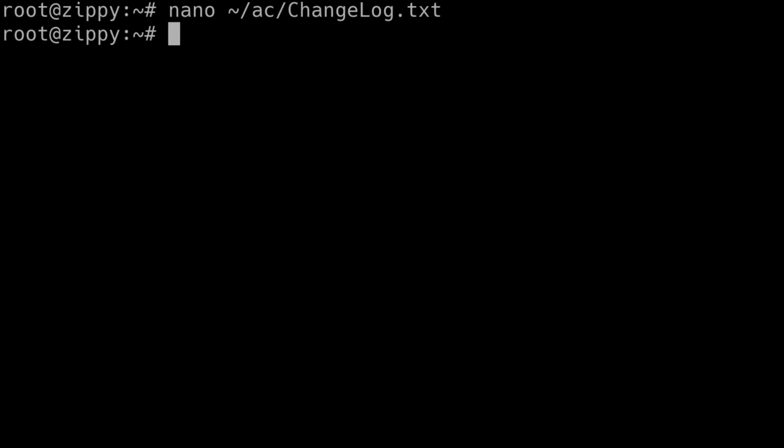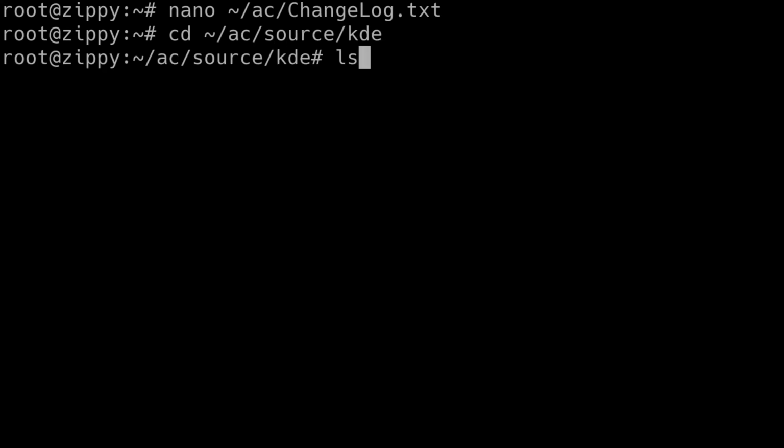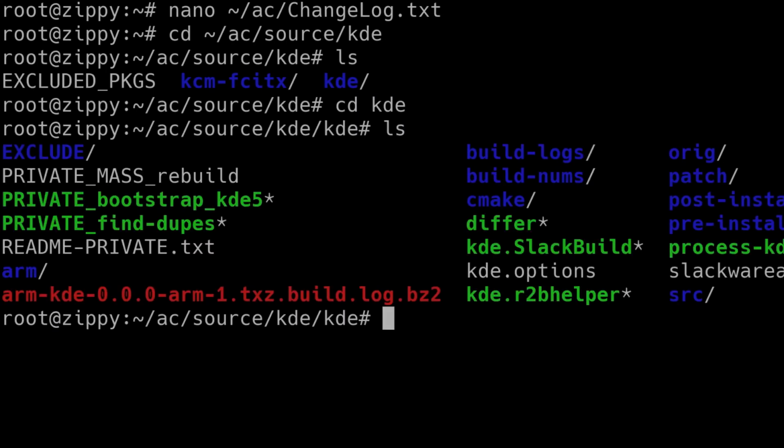The first thing I need to do is make sure that there aren't any duplicates in there. Now, it's not a particular concern if there are duplicate packages. Generally, it just means that they get rebuilt more than once, which they do anyway, because my KDE build script builds everything 3 times. So I'm not particularly concerned that something gets rebuilt once. It just means it exercises the machine a bit more.